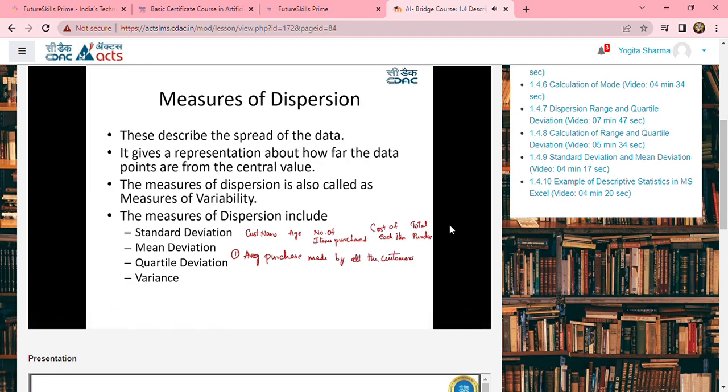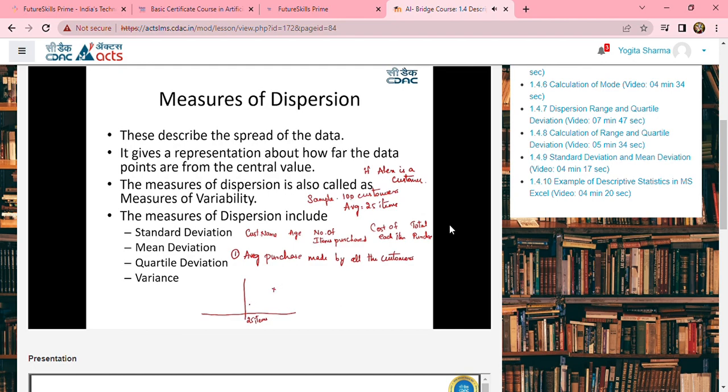So what am I doing here? I'm cutting down this particular data to a central value. Let us assume the average sales are somewhere over here. Let us understand that it is somewhere around 25 items being bought, for example. So average is equal to 25 items, obtained by taking a sample of 100 customers. Then if Alex is a customer, what is his sale? Is he nearer to the average or is he far away from the average?